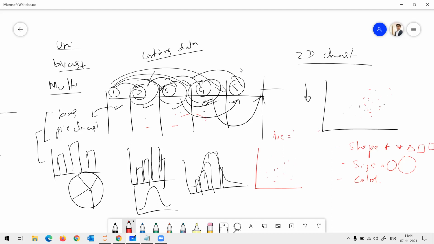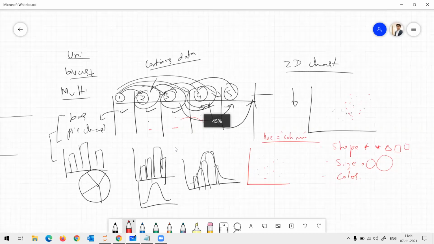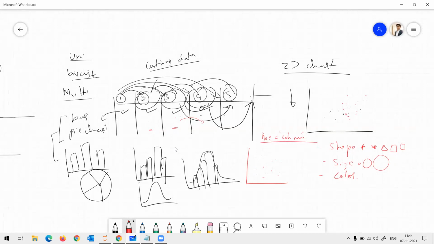Hue equal to, you specify the column name. Okay, is it clear? So this is just for your basic understanding. Once we do more case studies, it will be clear to you.